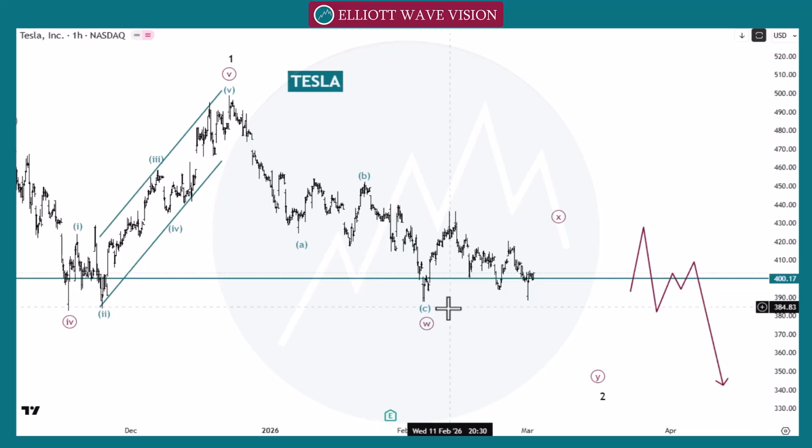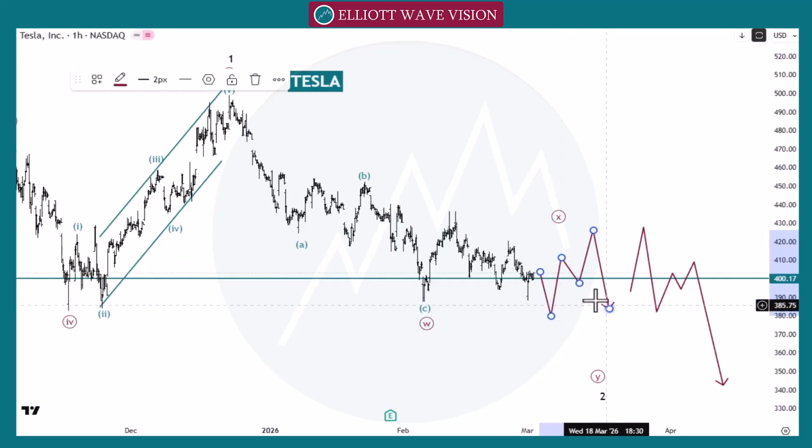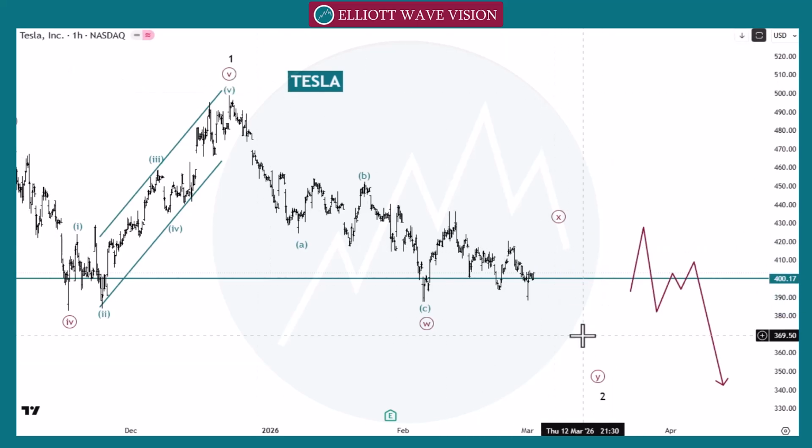Or we can count this move as a 1, 2, 3, 4 and 5 ending diagonal. Okay. Now if this is the case, we need to wait for this low below the previous low. Sorry, then we need to wait for the A, B and C next impulsive move. Then we will go towards the next point.